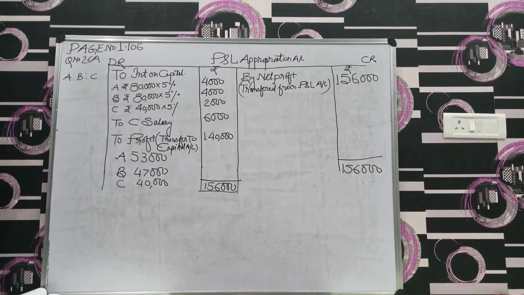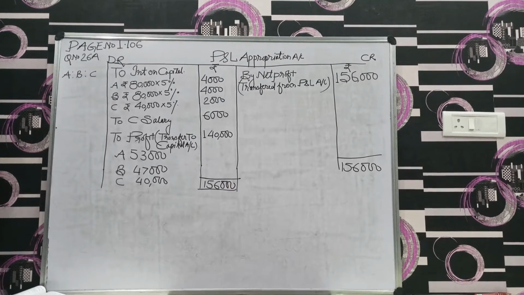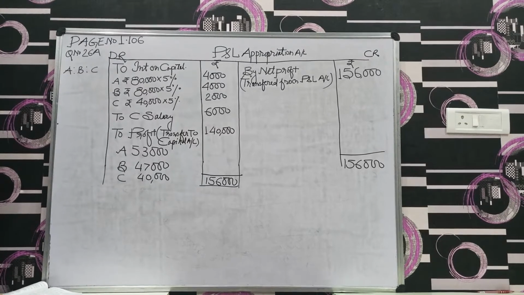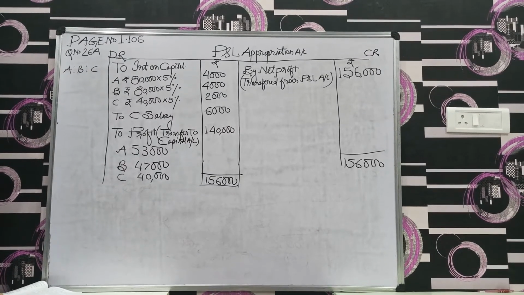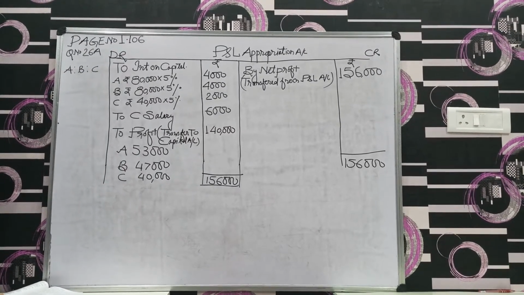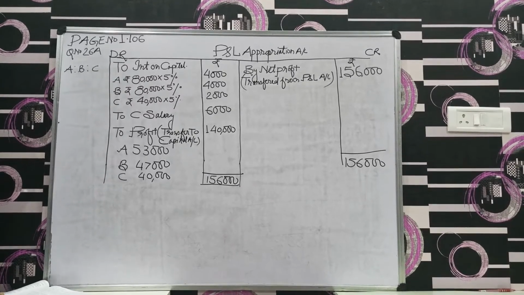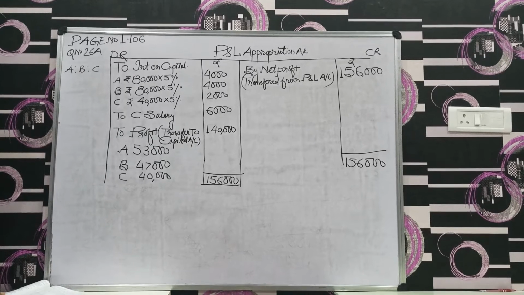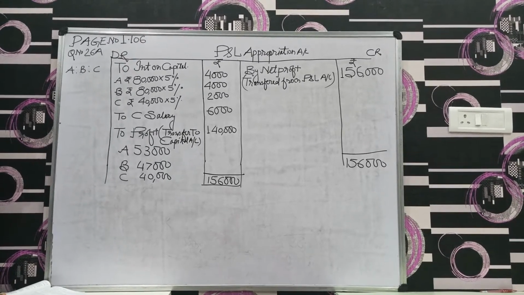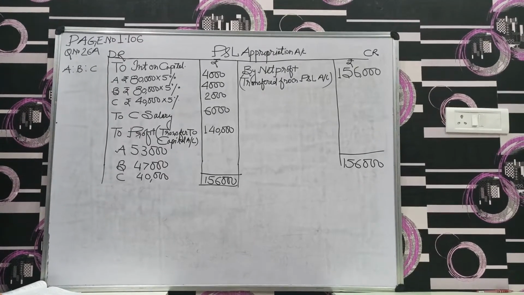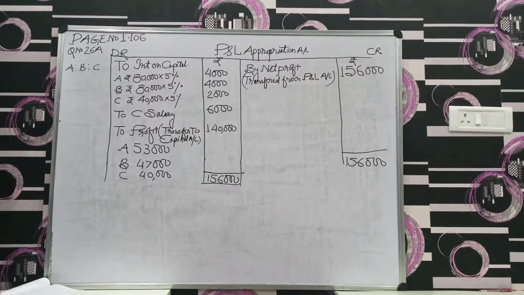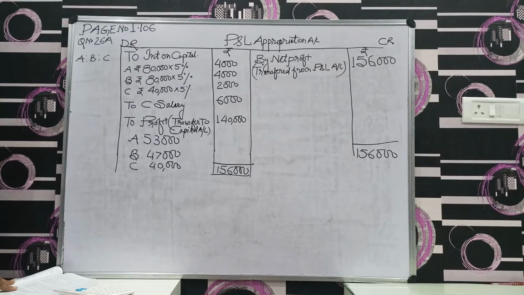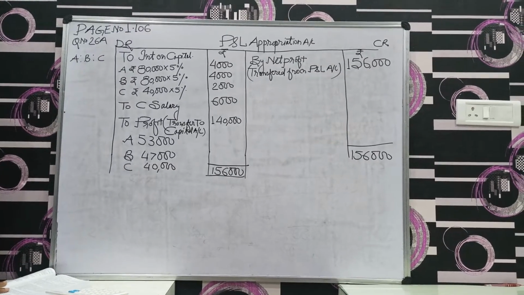According to the partnership deal, the partners were entitled to interest on capital at 5% per annum. C, being the working partner, was also entitled to a salary of 6,000 per annum. The profit was to be divided as follows: first 20,000 in proportion of capital, next 30,000 in the ratio of 5:3:2, and the remaining part of profit to be shared equally.